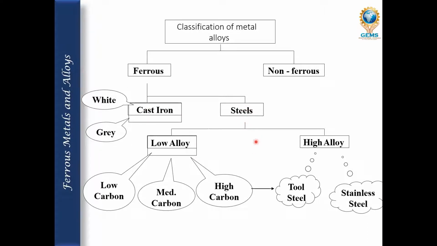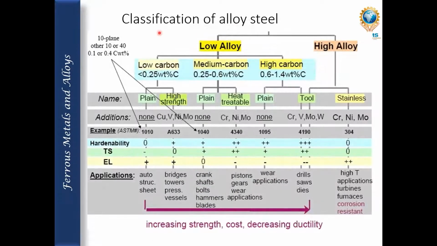Steels are of two types: low alloy steel and high alloy steel. In low alloy steel there are three types: low carbon, medium carbon and high carbon. High alloy steels are tool steel and stainless steel. Stainless steel we have already discussed, so today we will be discussing the classification of alloy steels.